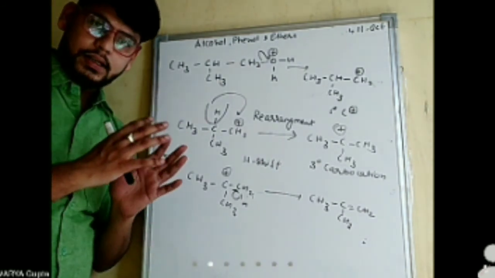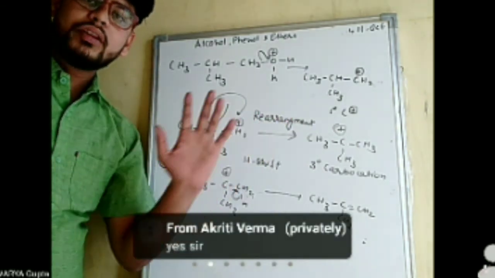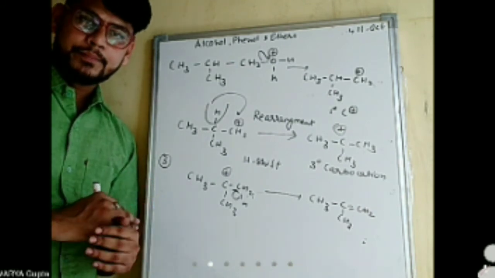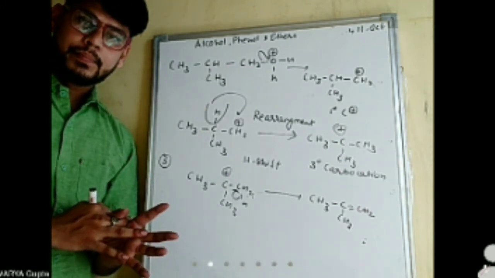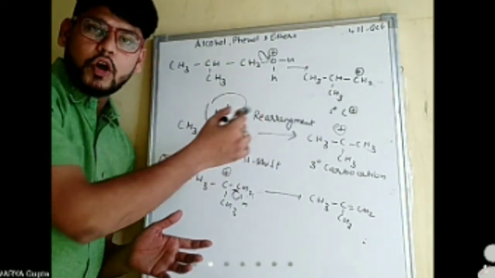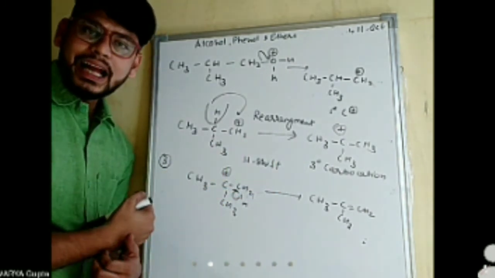In chemistry, it happens because if there is a possibility of more stable product formation, then it undergoes rearrangement. Earlier there was formation of only primary carbocation. Now there is availability of secondary carbocation too.